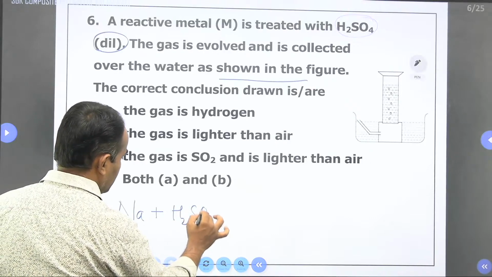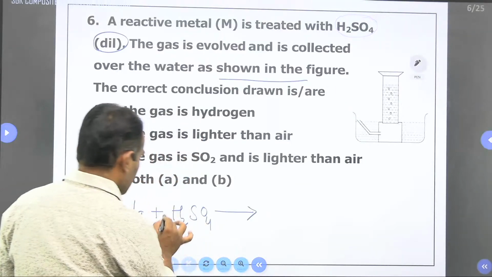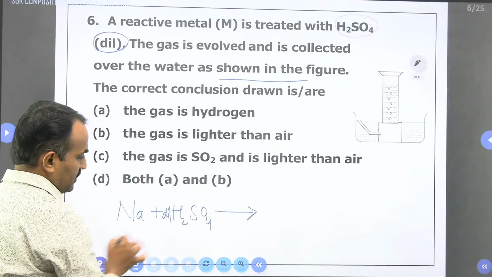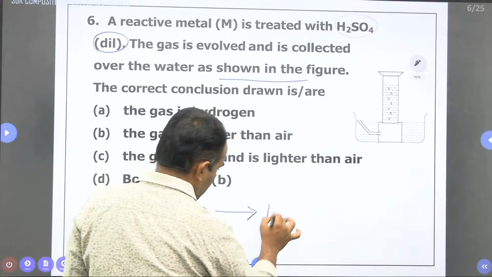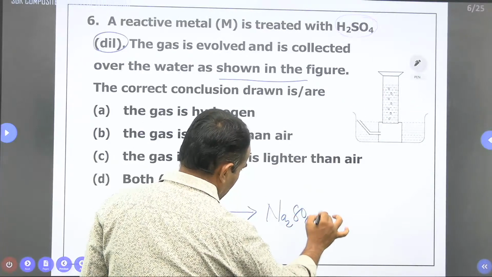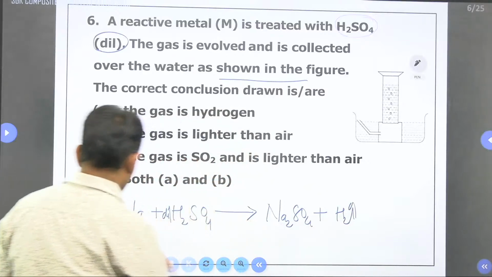Sodium reacts with the dilute acid, forming sodium sulfate, Na2SO4, plus H2 gas. You can take a 2.